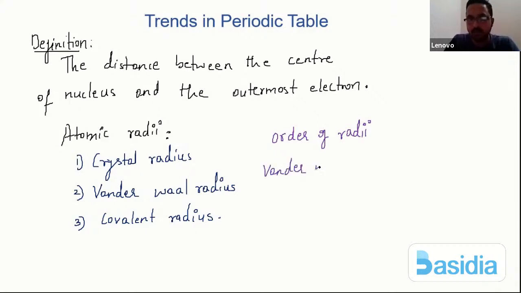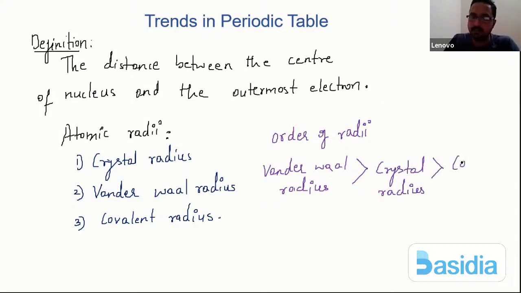So please make a note. The van der Waals radius is the largest; I can write it in decreasing order. First comes the van der Waals radius, then comes the crystal radius, and the last comes the covalent radius. Obviously, we will try to understand what happens if there is a decrease in the radius, and how exactly it is going to affect the bond strength. All those things we will try to understand. So this is how the order of the radii follows.